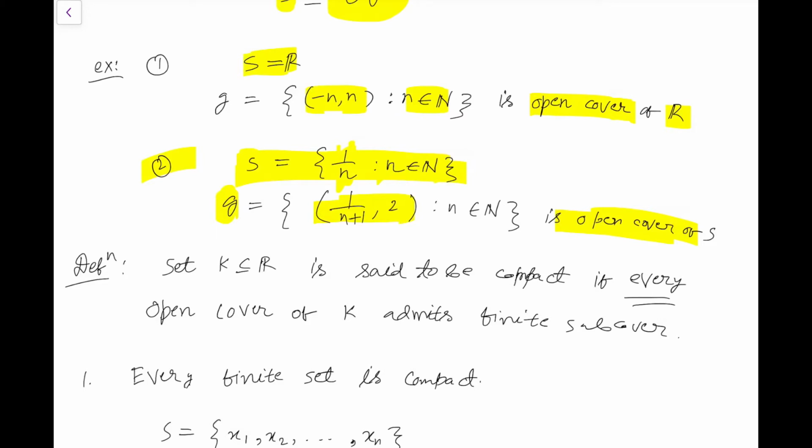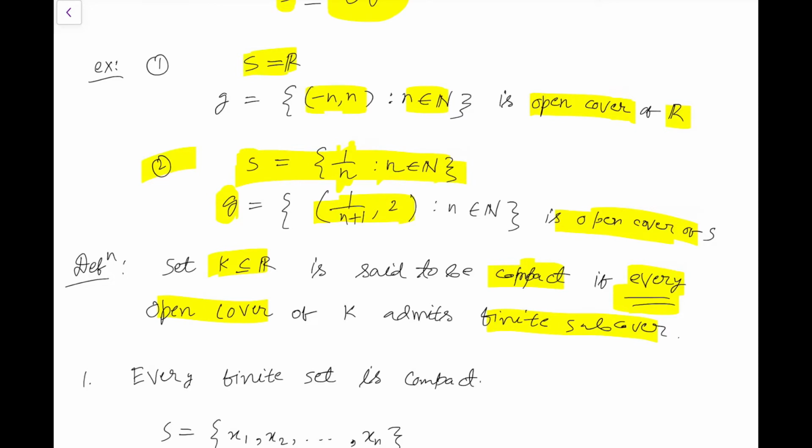Okay, so now what do we mean by a compact set? Suppose we have a subset K of R, then this set is said to be compact if every open cover of K admits a finite subcover. That means if G is an open cover of the set K, then there exists a subcover which has to be a finite subcover for K, and this will happen for every open cover of K. In that case, the set is said to be compact.